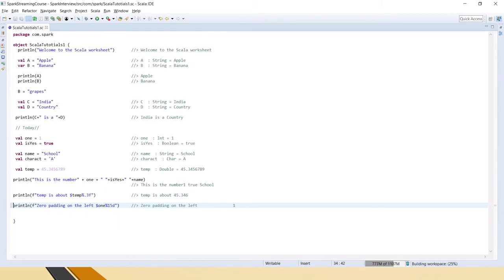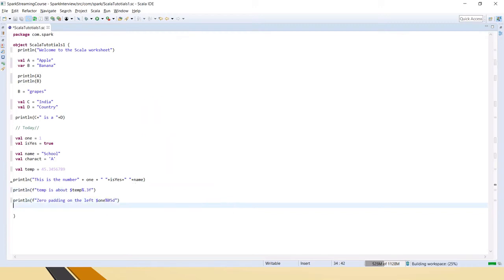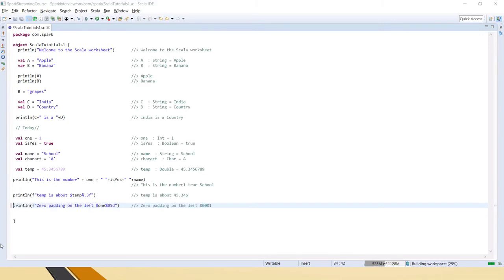We can give space like this also, like 4 spaces and this one. If you give anything else, it will consider that, otherwise it will print the zeros over there.